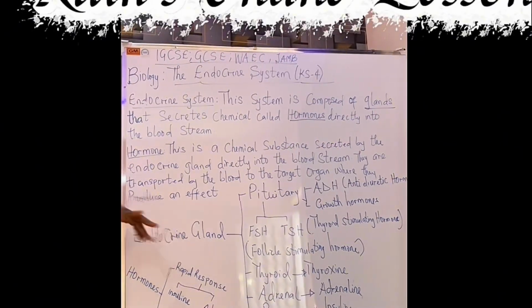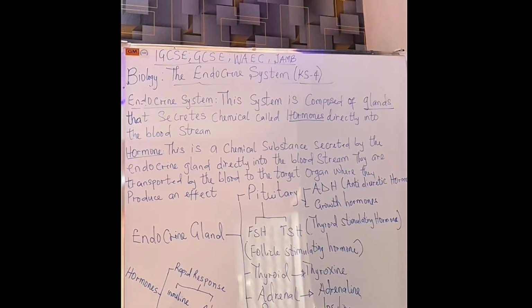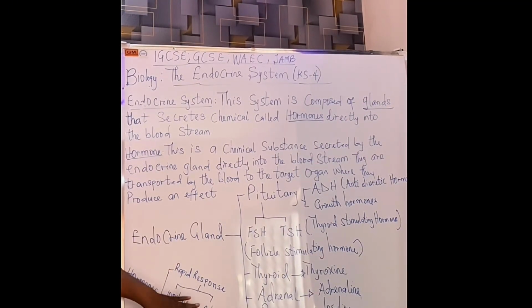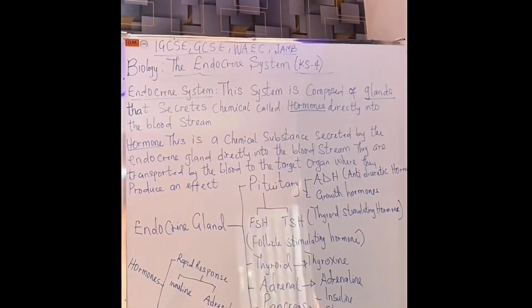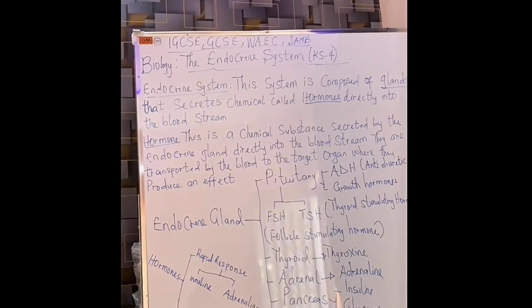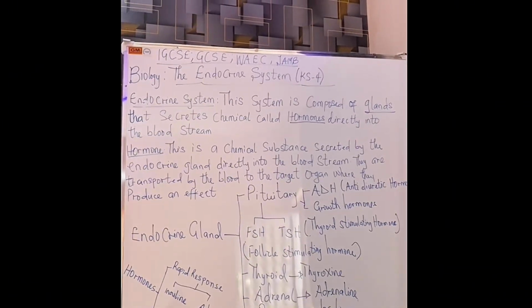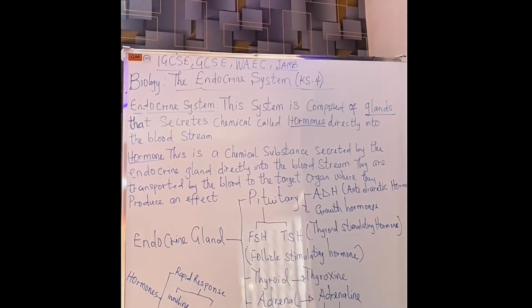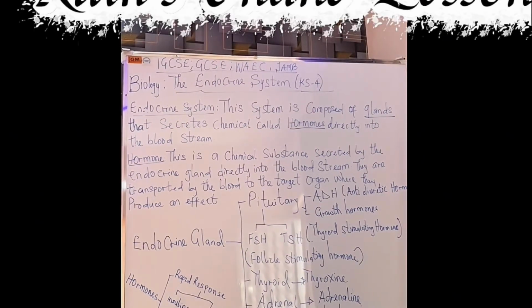Examples of hormones that have a rapid response are insulin and adrenaline. They act really fast. Then there are some slow acting hormones like the growth hormones and the sex hormones. These ones are slow acting, but they stay in our blood, they stay in the target organ for a very long period of time. They are slow acting, but their effects are longer lasting.